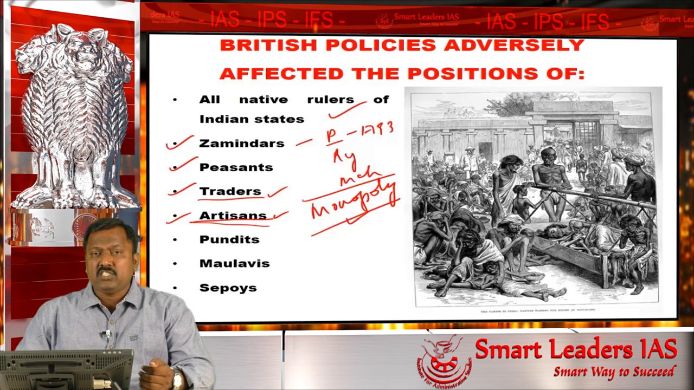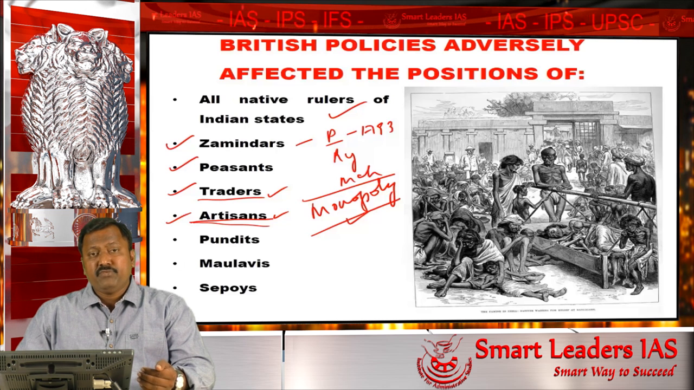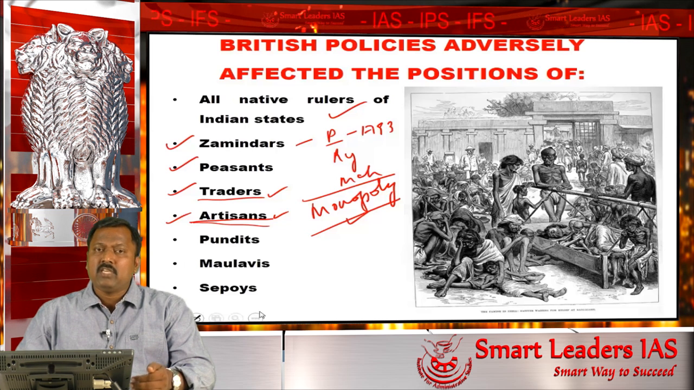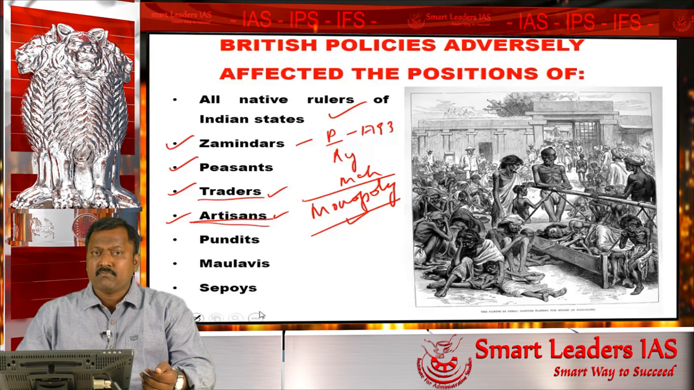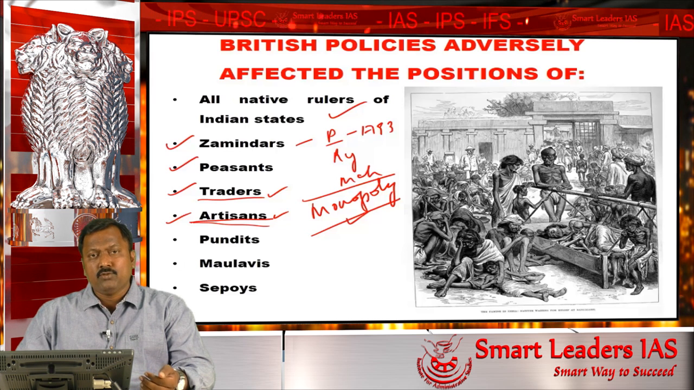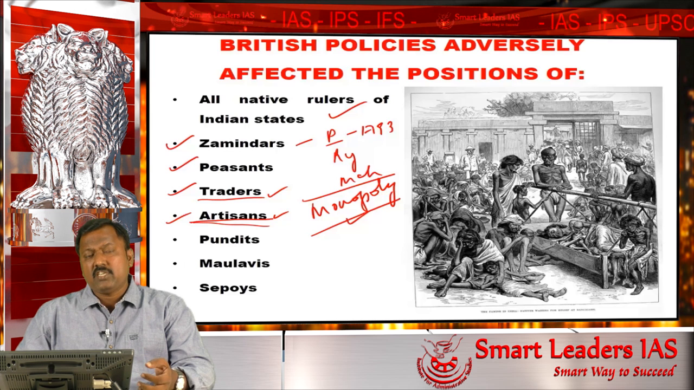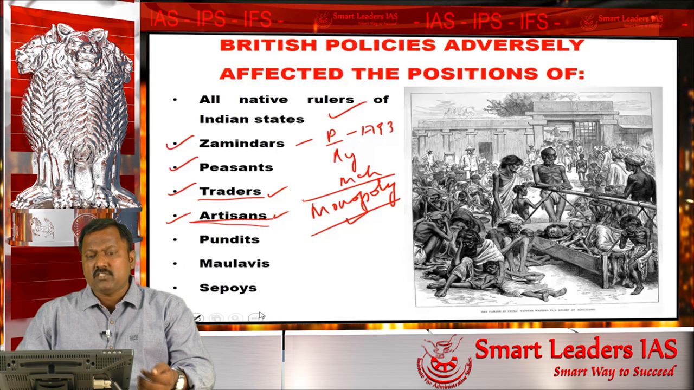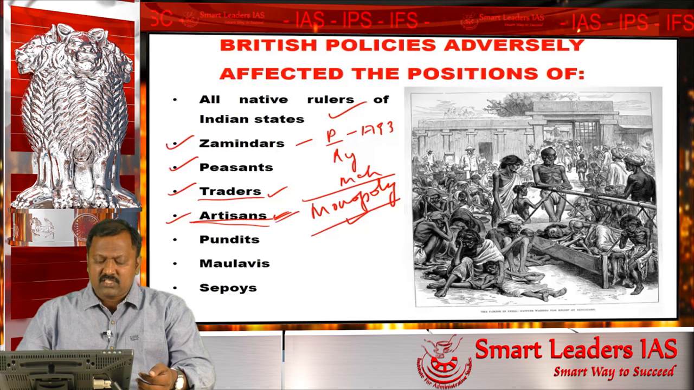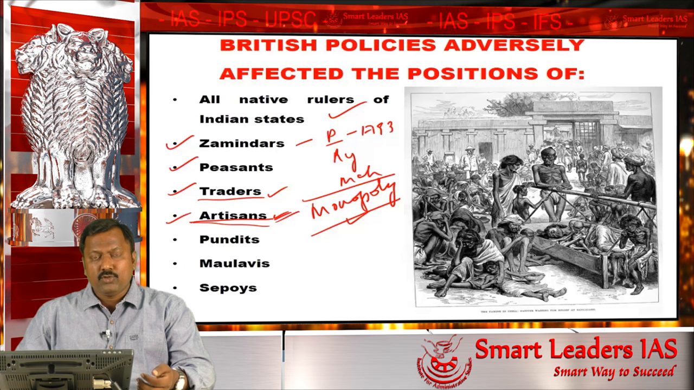Second point why the artisans were put to trouble is because of the large scale pumping of finished products from Britain to India as a result of the industrial revolution. The industrial revolution had led to the pumping of large scale mass produced commodities into India. So the traditional artisans lost their livelihood because of this.